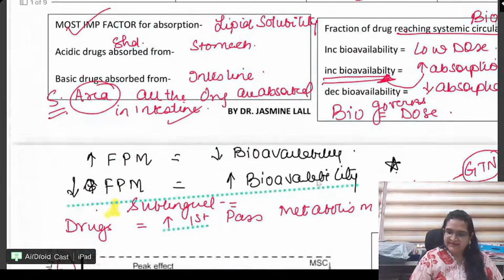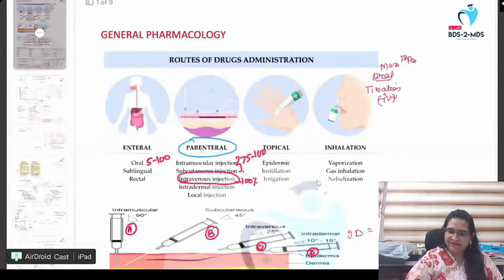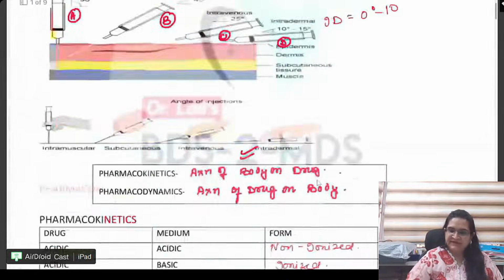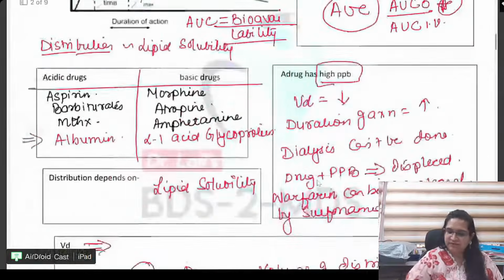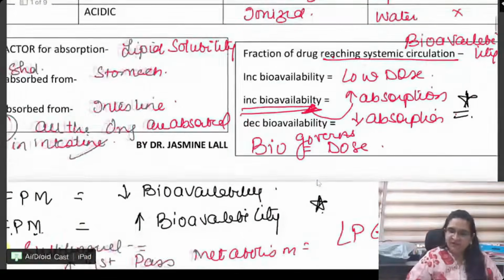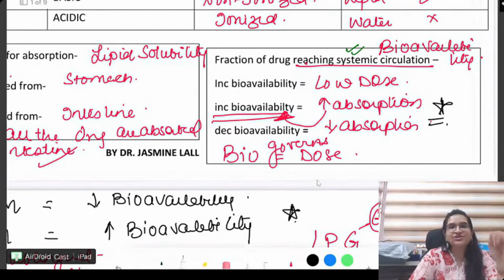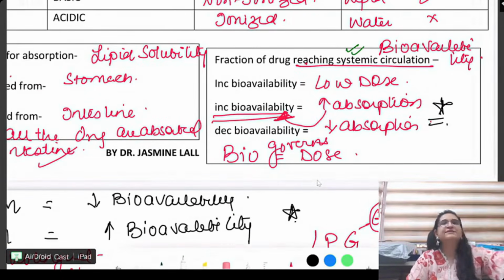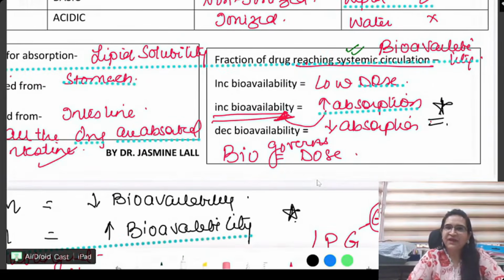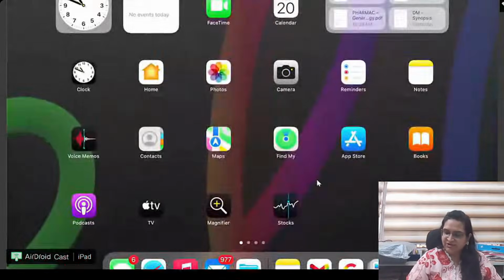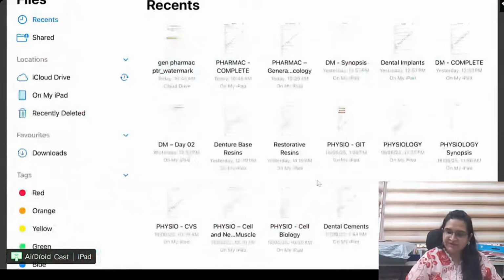Okay, next is what is bioavailability? Let us revise few concepts and then we will move forward. Bioavailability is the fraction of the drug which reaches the systemic circulation. Right. So please remember, bioavailability is the drug that is reaching the circulation. Very, very important concept. And now with this information, let us do the questions.